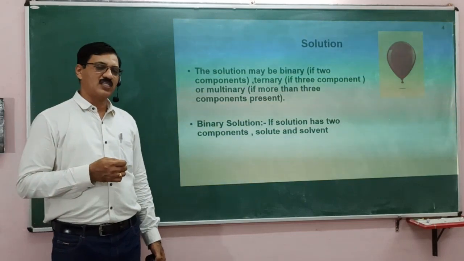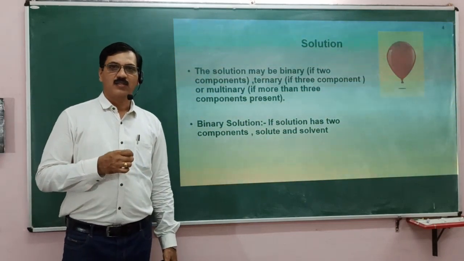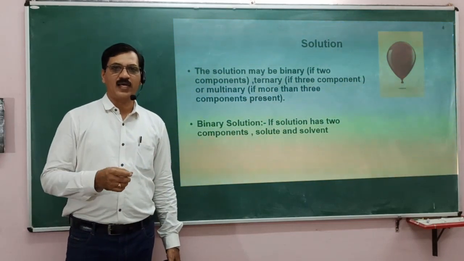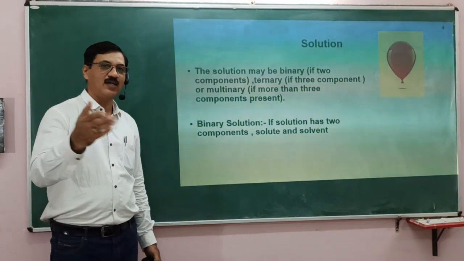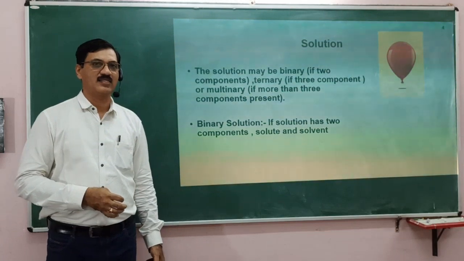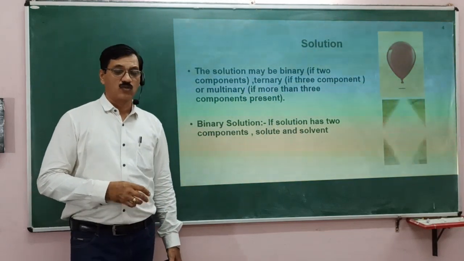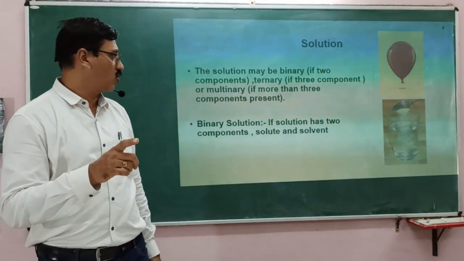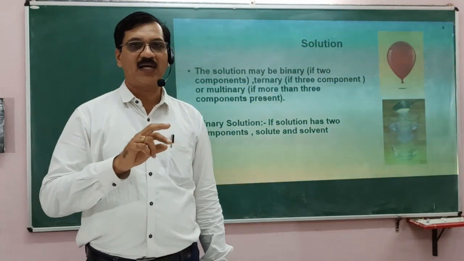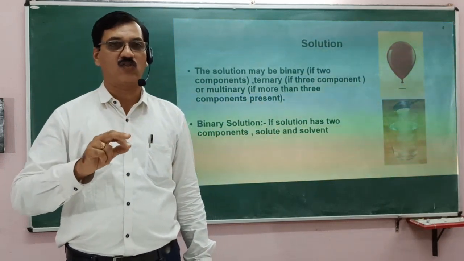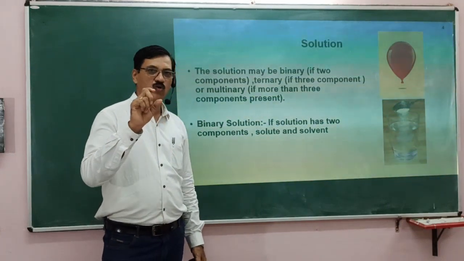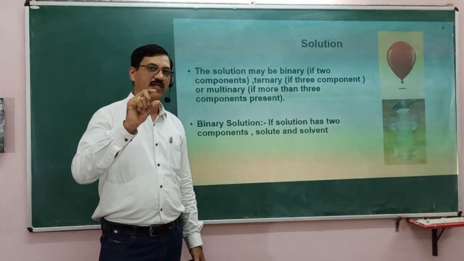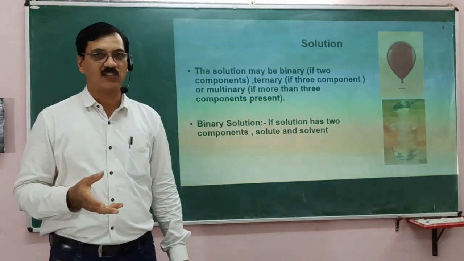Binary solutions are important because we are going to discuss their properties in the further sessions. In a binary solution, there are 2 components, one is called solute and another is called solvent. The solute is in lesser quantity, and the solvent is in the larger quantity.